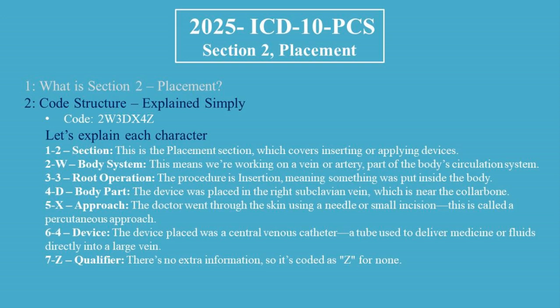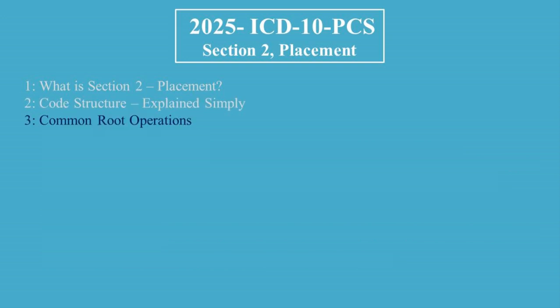Seventh character, Z, qualifier. There's no extra information, so it's coded as Z for none. So again, in plain terms, this code means a central line was inserted into the right subclavian vein using a needle. 3. Common root operations.